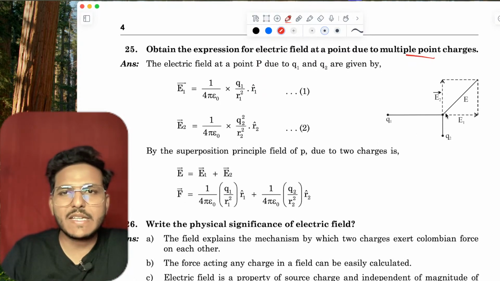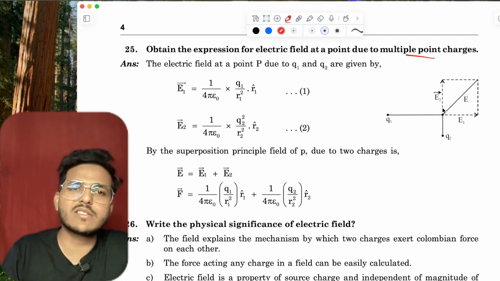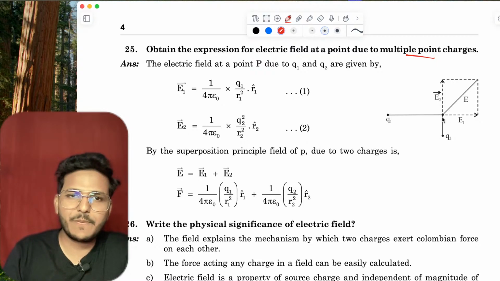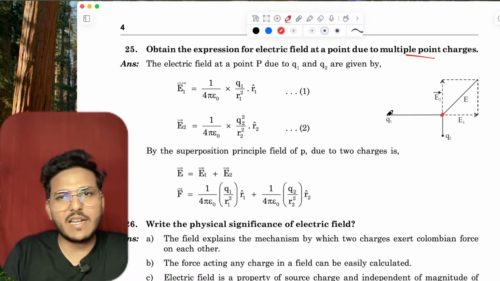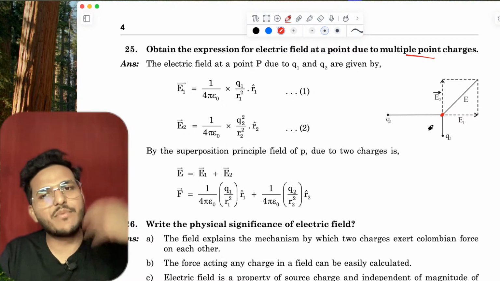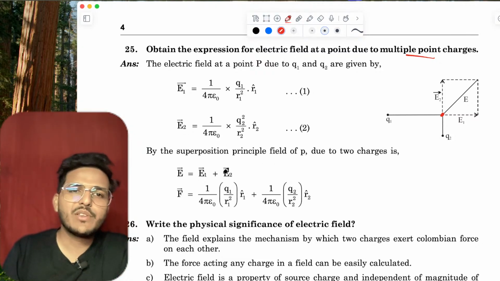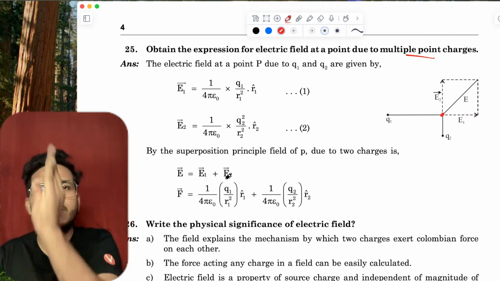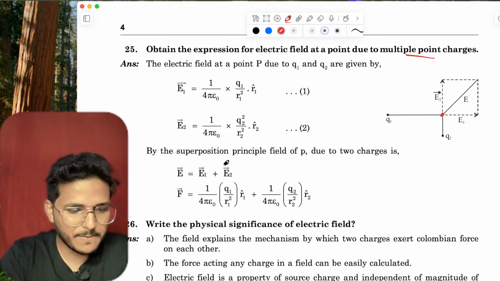In such questions, you have to take the vector sum of all the contributions. If there is a point charge, then the field due to charge Q1, the field due to charge Q2, and if you have many other charges, Q3, Q4, you can simply add: E equals E1 plus E2 plus E3 up to En.